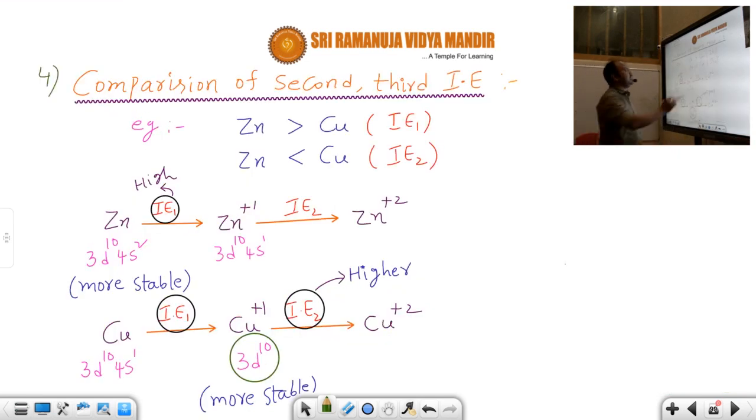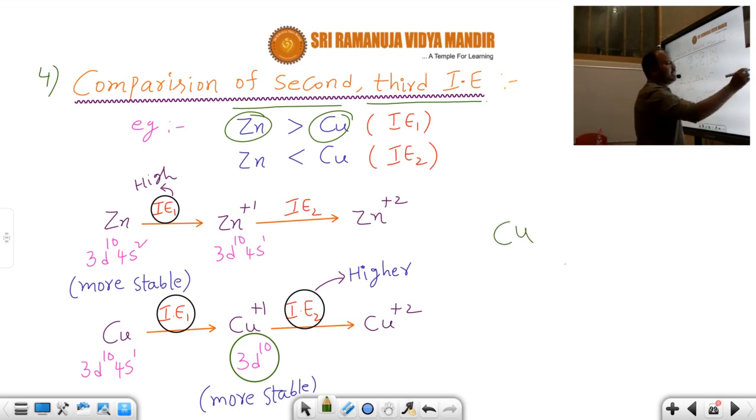After that, comparison of second and third ionization energy values. Generally, first ionization energy, which is more? I had already explained this one. Compared with copper, zinc has more ionization energy, because copper is atomic number 29 and zinc is atomic number 30.